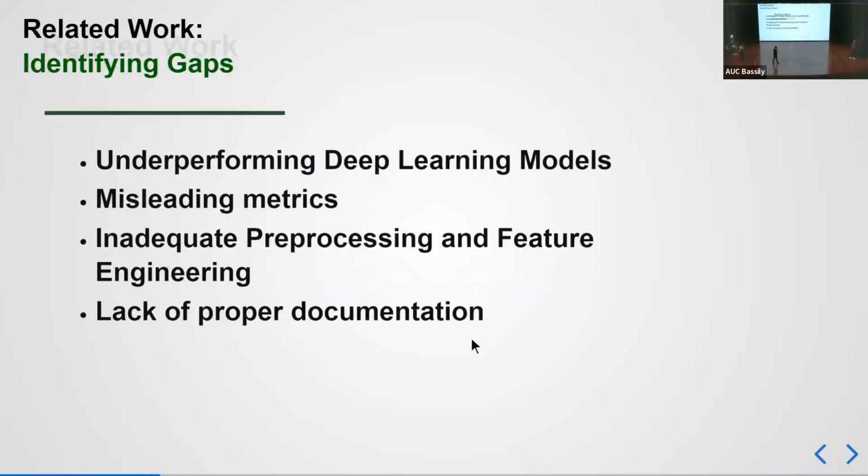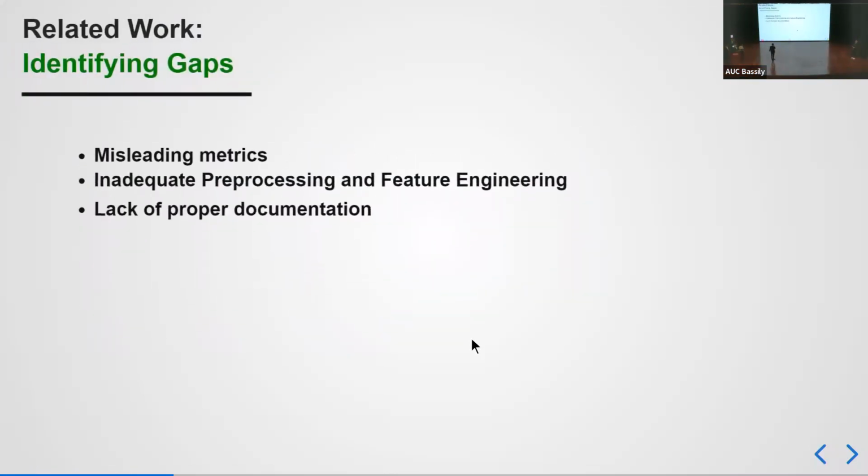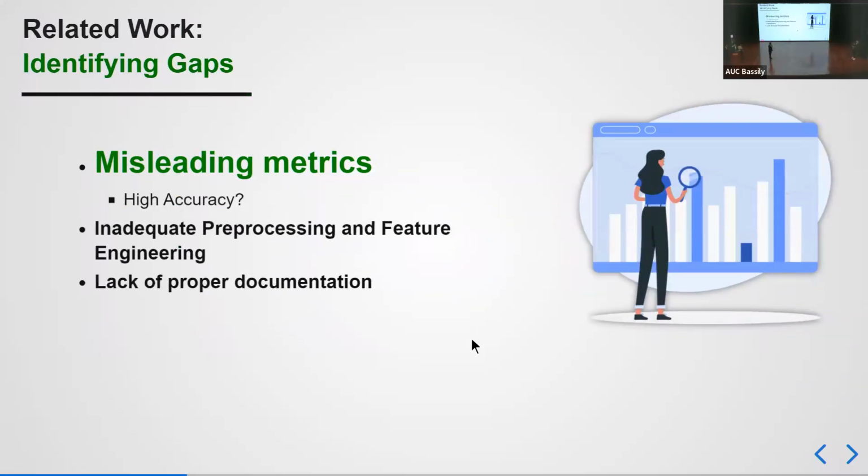So now let's explore areas where the existing body of work leaves room for further investigation and improvement. So let's delve into our literature gap. First of all, we have found that the literature uses accuracy, and traditional evaluation metrics like accuracy can be misleading in such scenarios where we have a significant class imbalance. This does not provide insights about the model's ability to classify and detect instances across all classes, especially minority classes.